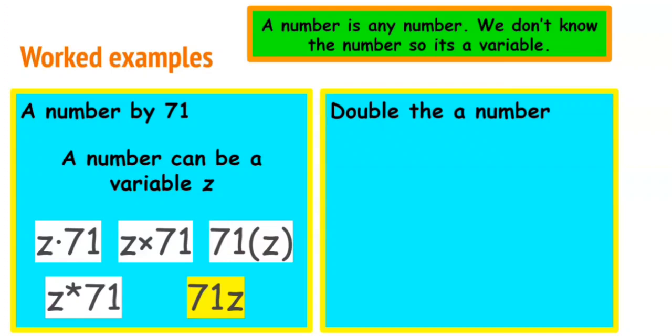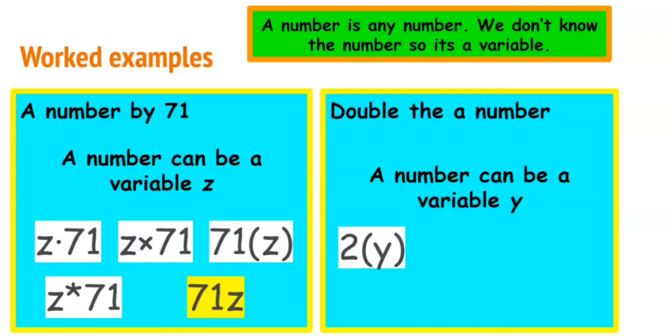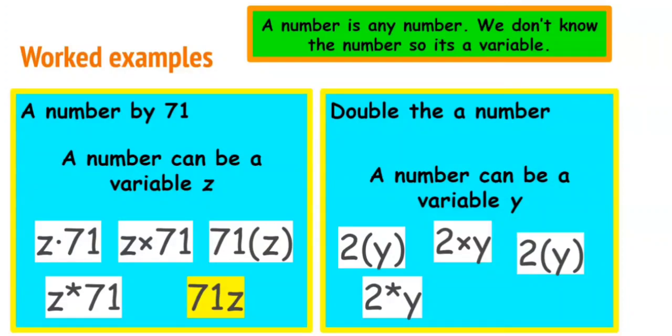If we write double a number, so we're going to double a number. If we allow our number to be y, then it's 2y. And we can always use our different representations of 2 times y. It doesn't matter which one you choose. It's always up to you in this situation. But of course, we try to eliminate writing the times sign or the multiplication sign because sometimes it can be mistaken for the variable x. And the simplest form, of course, is 2y, without the bracket, the dots, or anything else.